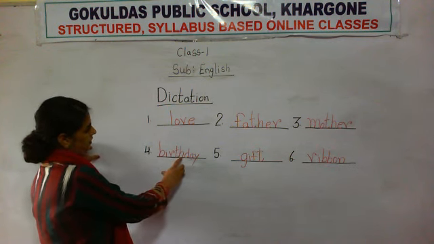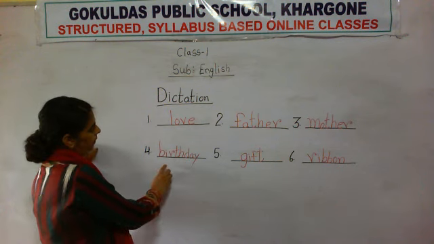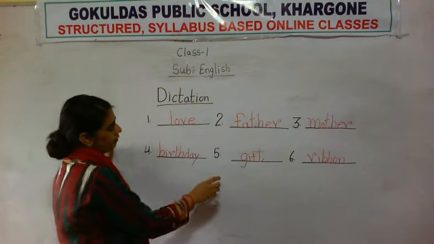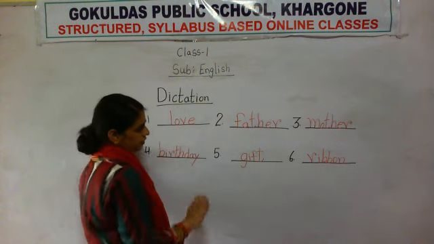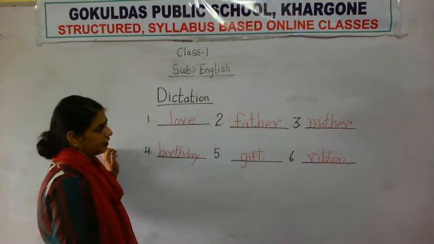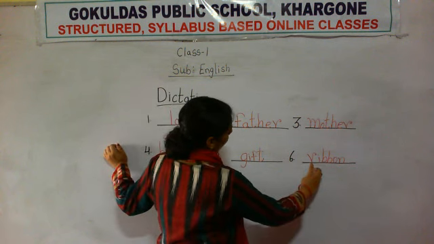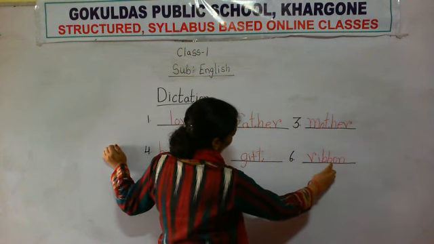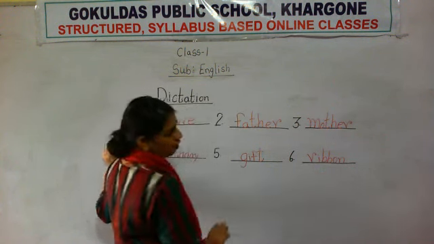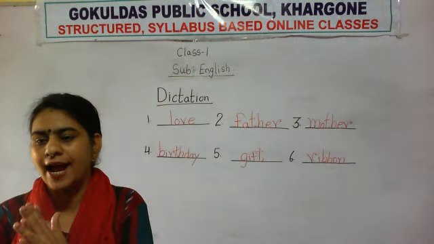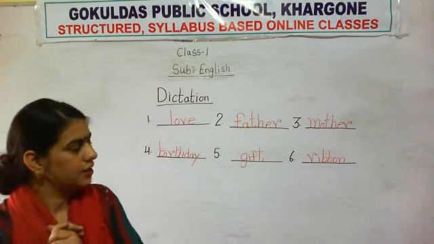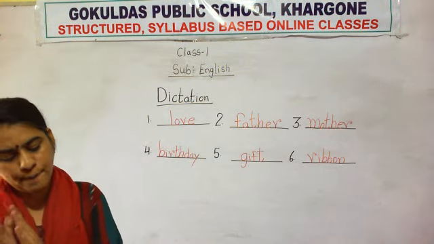B-I-R-T-H, birth. D-A-Y, day. Birthday. Number 5, gift. G-I-F-T, gift. And number 6, ribbon. R-I-B-B-O-N, ribbon. Okay, so these 6 words from your chapter only I had taken for dictation. This you have to write in your book.